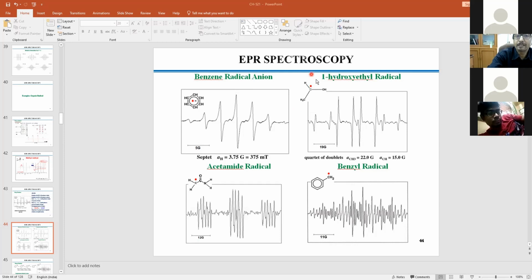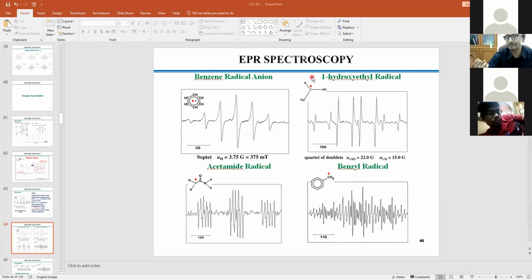No, I cannot explain 8 lines in this direction. If I only follow this direction, then 2 into 2, 4 lines, right? But in this direction, 8 lines. That means our interpretation is based on the available data, because you cannot create the data. Data is the fact based on your molecule. So whatever data you have suggests that this electron, at least in the solution phase, and solution phase means you cannot consider the exact structure.